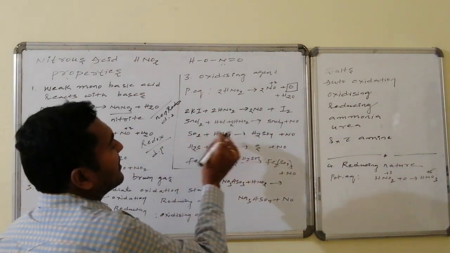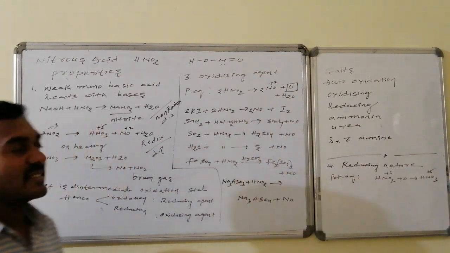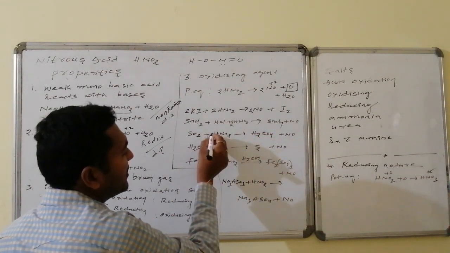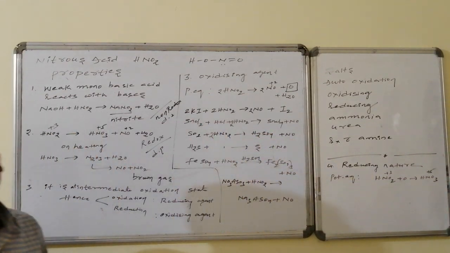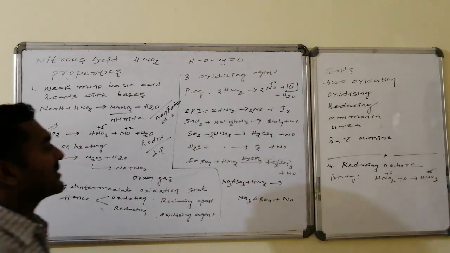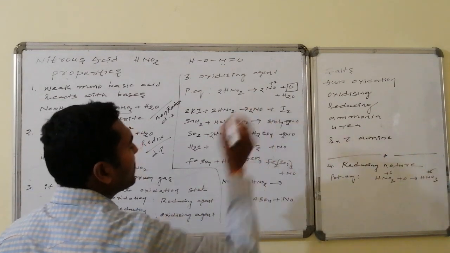Sulfur dioxide is converted to sulfur trioxide. Sulfur trioxide on reaction with water is converted to sulfuric acid. Water is present, so therefore the oxidation number increased by 2 units. So here also we require 2 molecules of HNO2. Remaining all are spectator ions. We can balance the things. And here out of 2 molecules of HNO2, 2 molecules of NO will come.